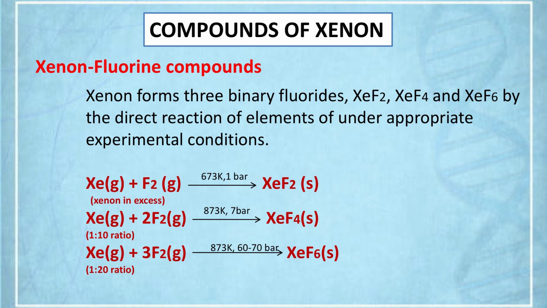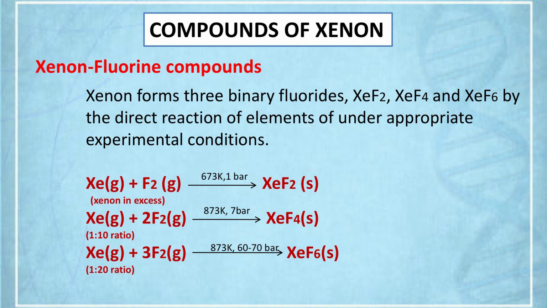What are the experimental conditions displayed on the TV screen? The direct combination here. So how to prepare xenon difluoride? Xenon difluoride is prepared by reacting xenon with fluorine, where xenon is taken in excess, at 673 Kelvin and under 1 bar pressure.